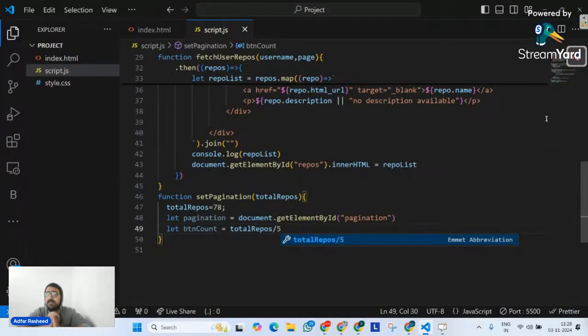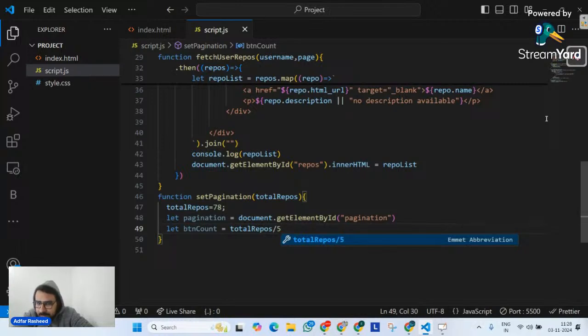Now it is 78. When we say total repos divided by 5, what is it going to be? Can you guys tell me what will be the btnCount in this case? 15. Very good, Said. It's not going to be 16. It's going to be 15 because it's an integer division right now.